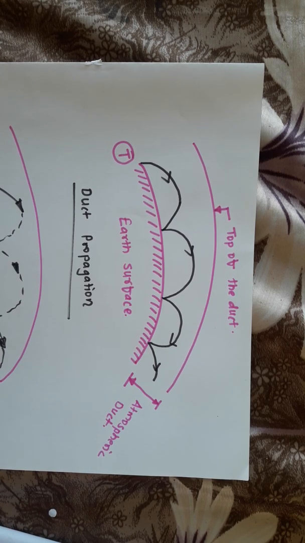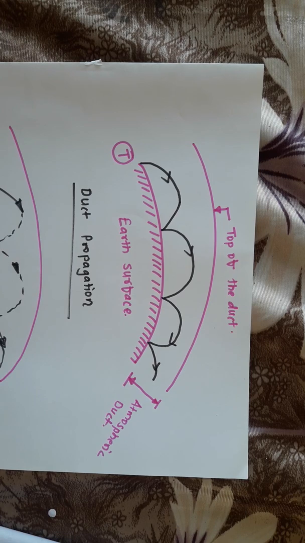So, dear students, today we are going to discuss the next type of wave propagation, and the name of that particular wave propagation is called duct propagation. This propagation is also called a super refraction type of propagation, because in duct propagation, the super refraction phenomenon is continuously used for sending the signal from one point to another point. Basically, such duct propagation is used at very high microwave frequencies.